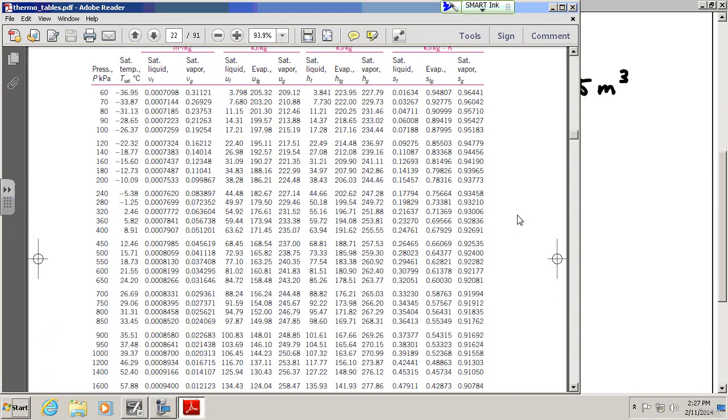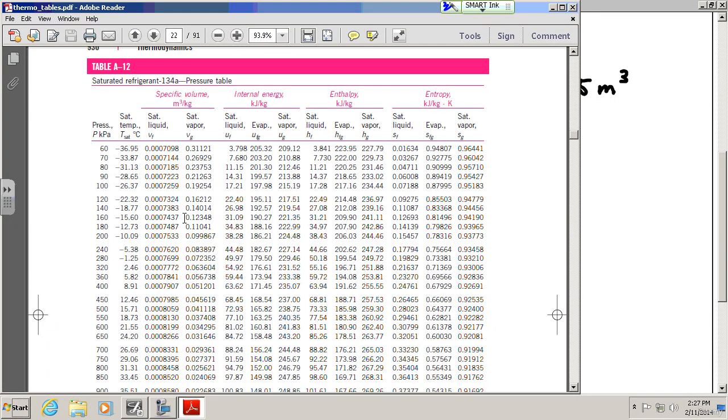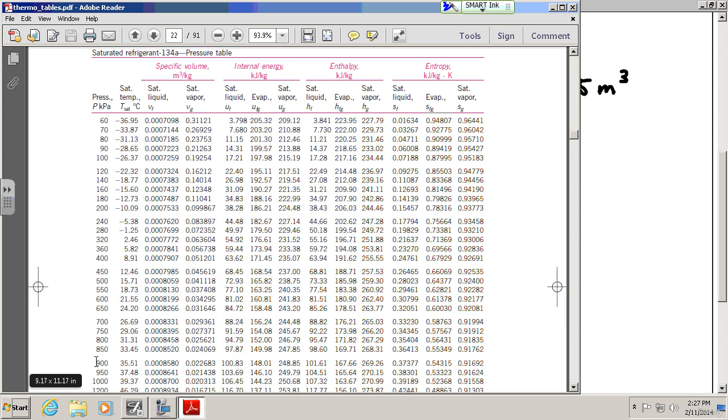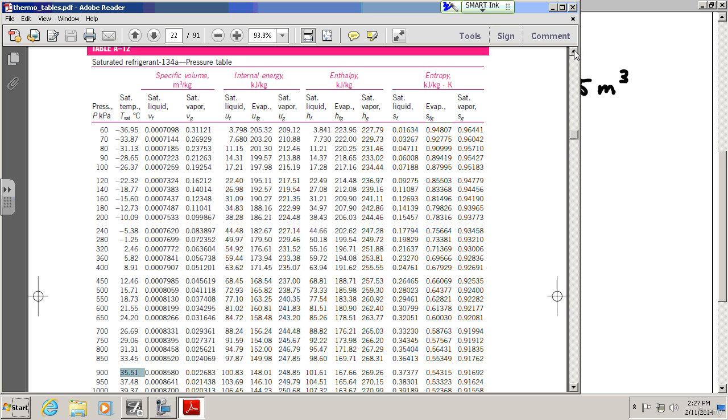So if I'm at saturated refrigerant 134A and I'm on the pressure table, that's table A12. And I know I'm at 900 kPa, my saturation temperature is 35.5 degrees Celsius. So what does that tell me about where I'm at?